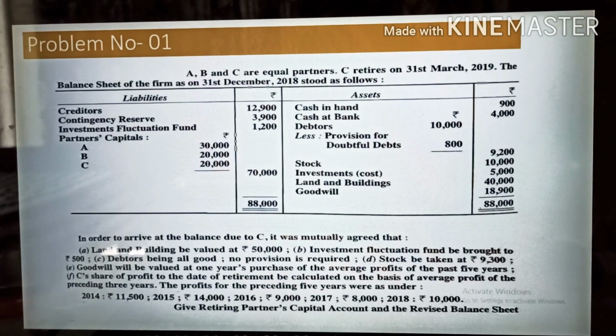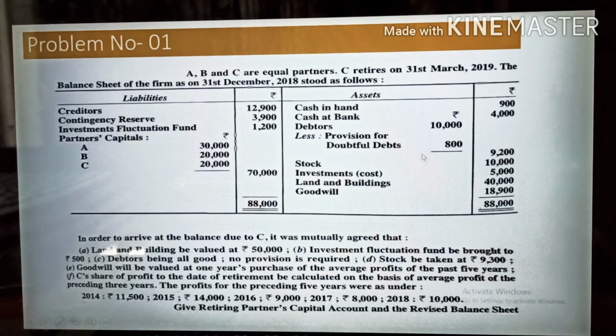In this case, some additional information is also given. In order to arrive at the balance due to C, it was mutually agreed that land and building be valued at rupees 50,000, and investment fluctuation fund be brought to 500 rupees, although you can see in the balance sheet it is given as 1200. Debtors being all good, no provision is required. You can check that they have already created the provision, but in the additional information they are saying that all the debtors are good, so you need not write this one.